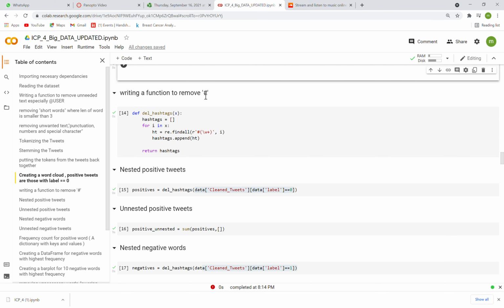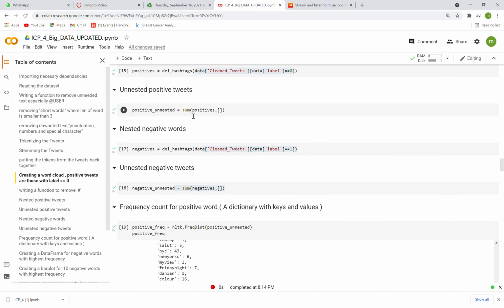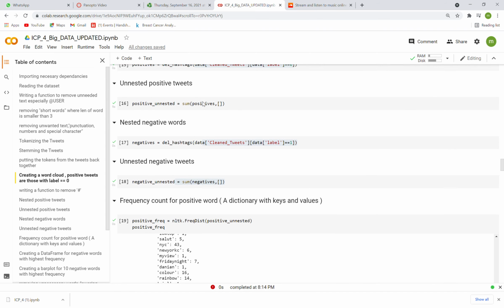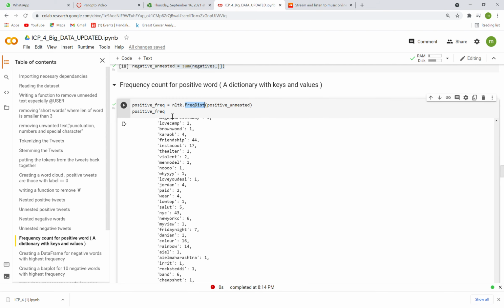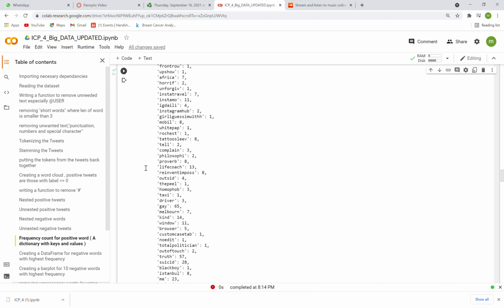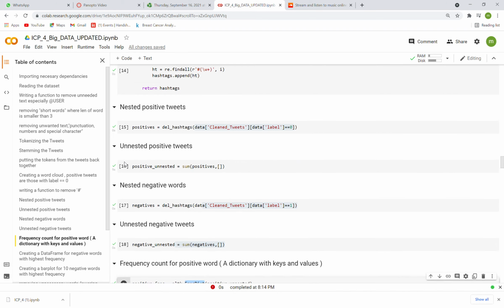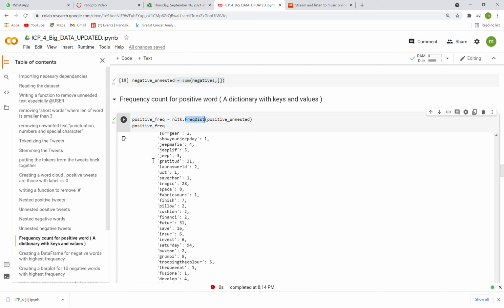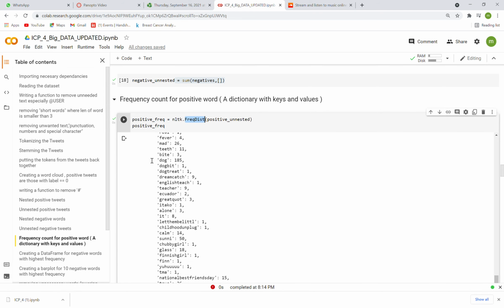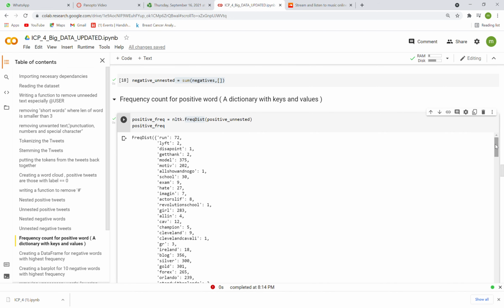We are writing a function to remove hashtags, right? Clean those hashtags, and then I have written a function as well to count the number of hashtags, so we count their frequency. This function I made actually counts the number of times the word has been repeated. So this is stored in a set as well, so it will contain unique values only. Yep, there you go. Okay, going down all the way.